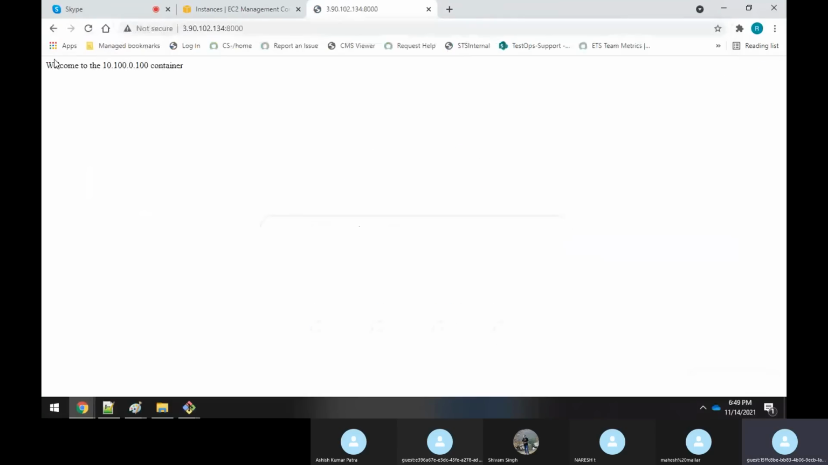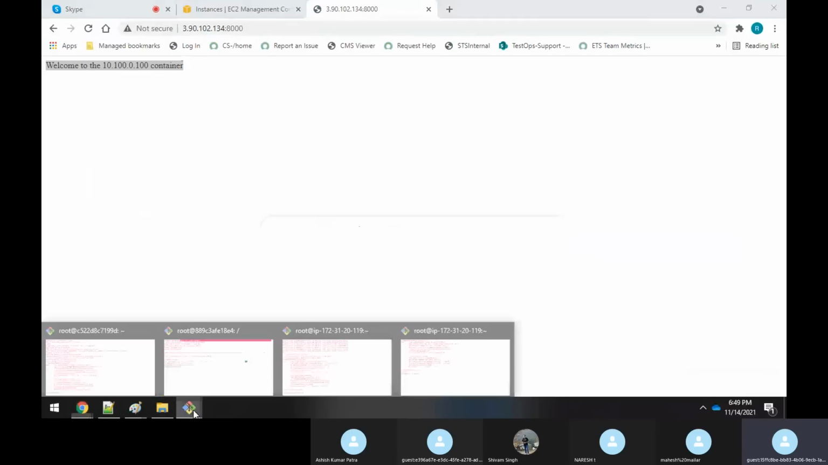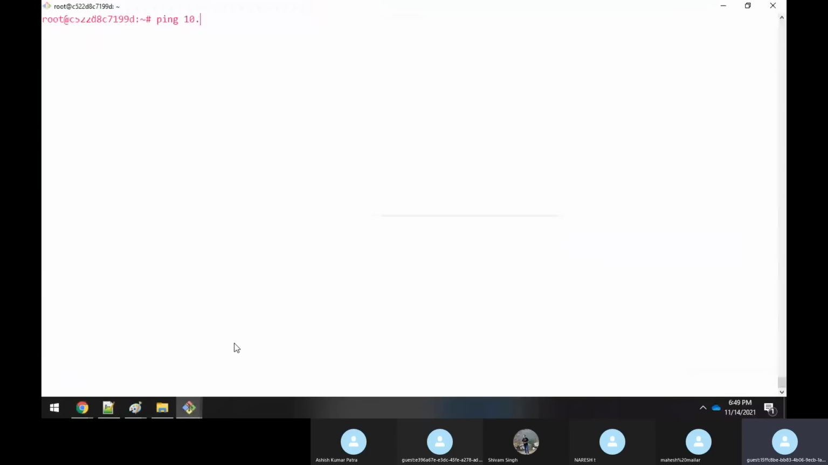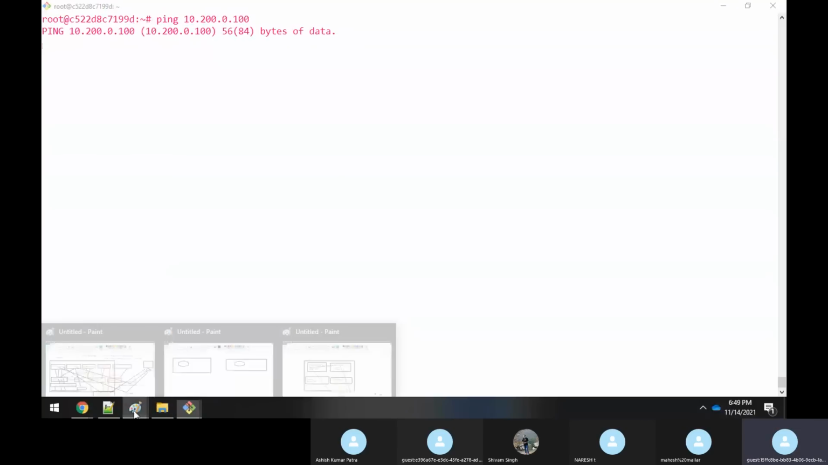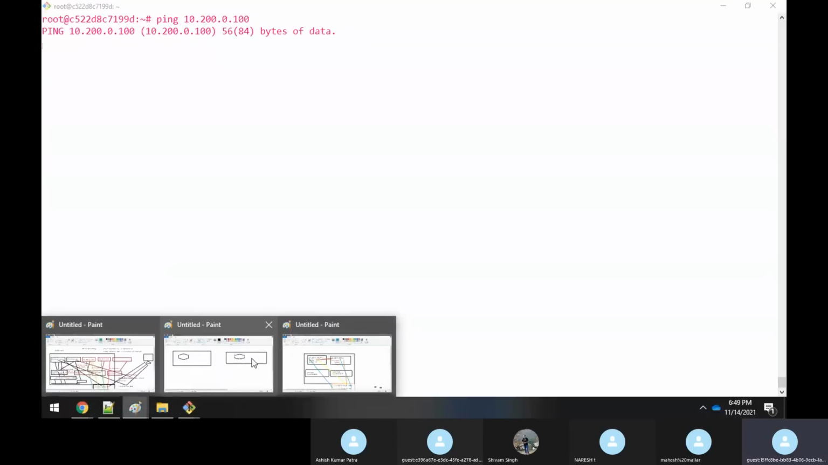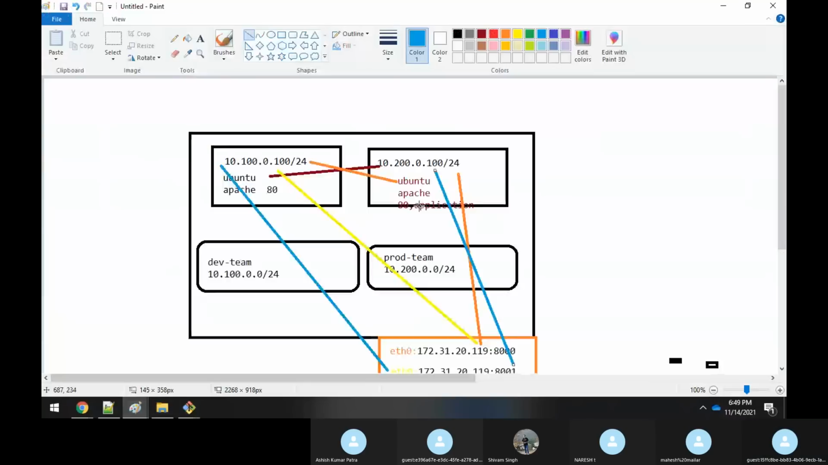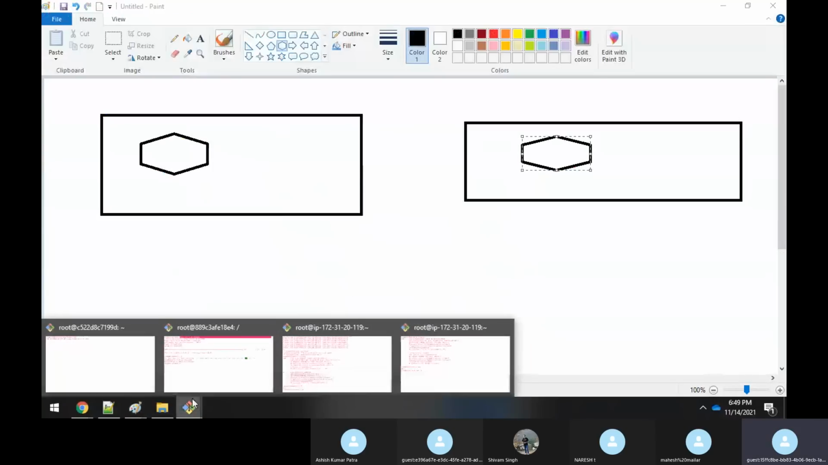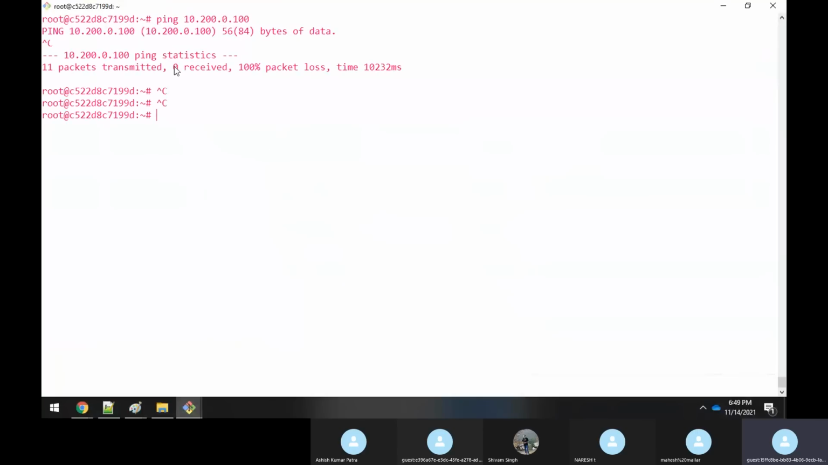See, you're able to communicate like this. Similarly, if you come back here, if you try to ping 10.200.0.100, you're not able to ping it, right? But if you do a wget, and here also we have to do the same thing, sir.